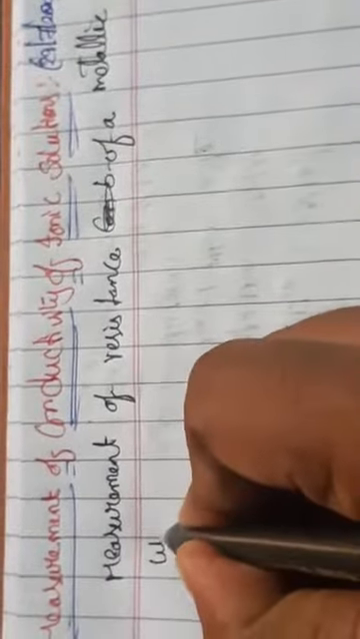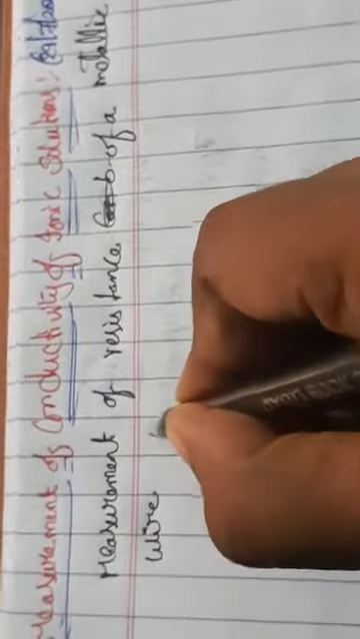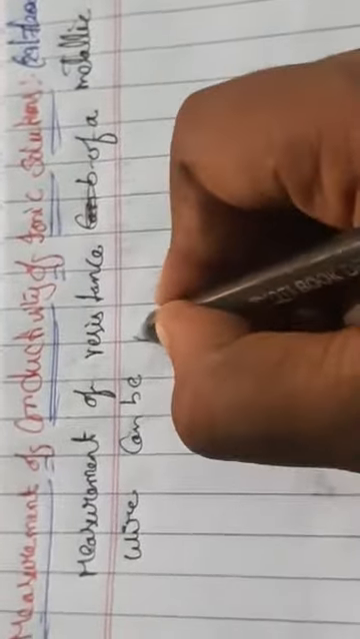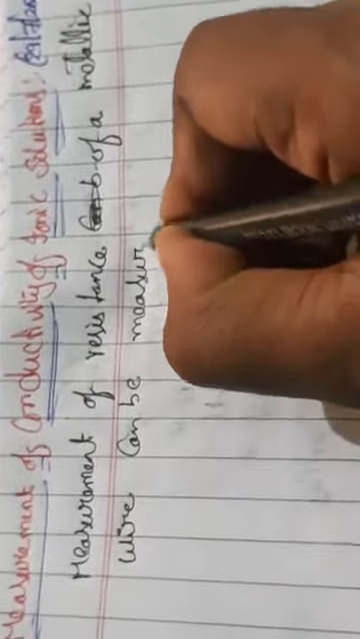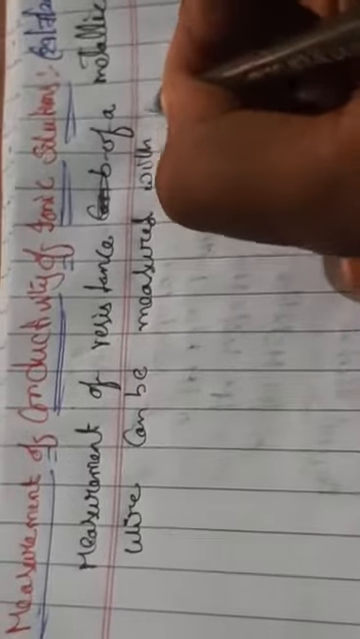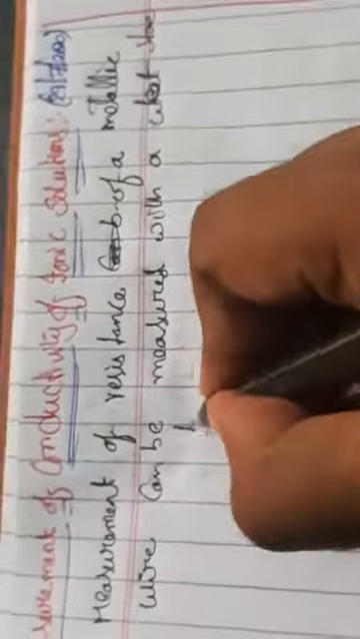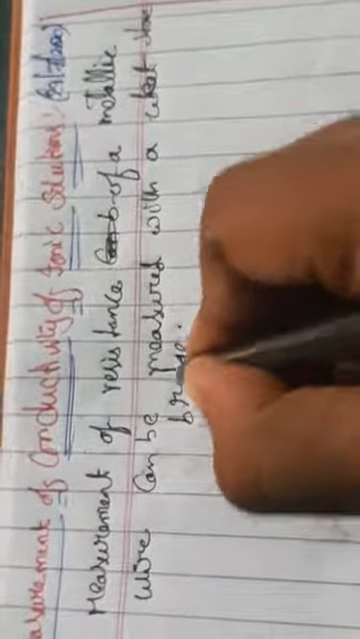Measurement of resistance of a metallic wire can be measured with a Wheatstone bridge, as we know. But there will be some conditions. When we measure the resistance of an electrolytic solution, we face two problems.